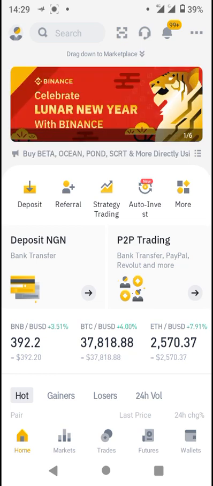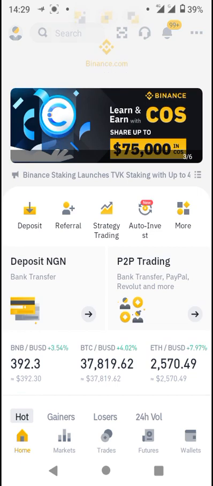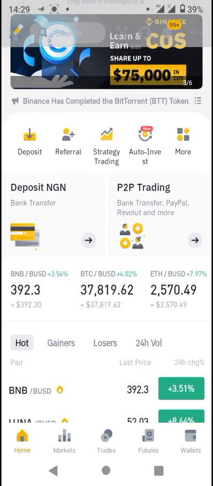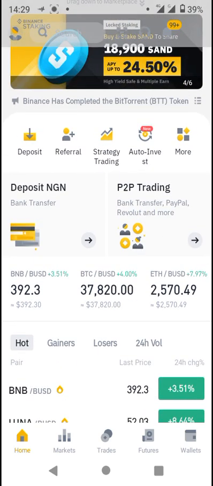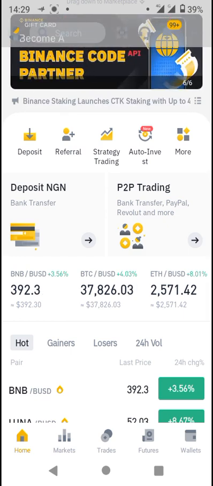All you need to do is to have an account on Binance, fund your account through whichever of the payment methods that are made available on the Binance platform. Once you've funded your account, you can now head over to the Binance Dual Investment section and push through with your investment.